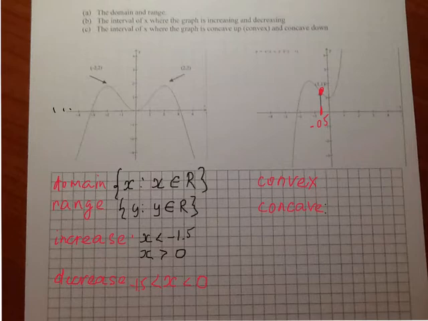So the function is convex on this interval. So it's convex when x is bigger than negative 0.5, and it's concave on this interval. So it's concave when x is smaller than negative 0.5.